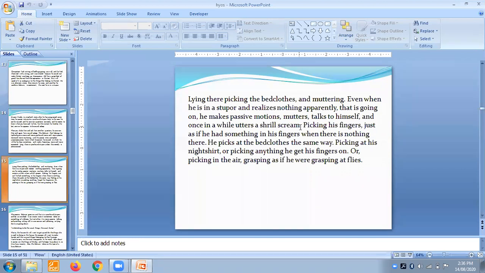Then, just as if he had something in his fingers when there is nothing there, he picks the bedclothes in the same way, picking at his nightshirt, picking anything he gets his fingers on, or picking the air, grasping as if he were grasping at flies. Such things you will get in this remedy.